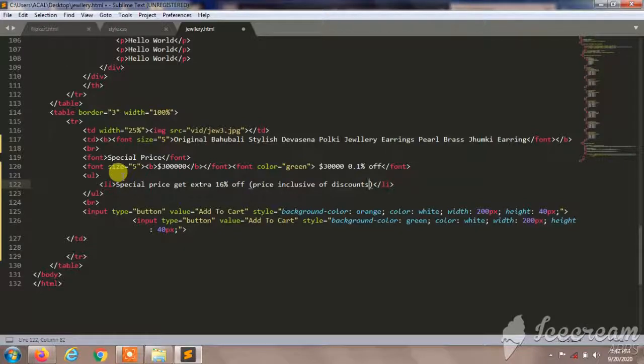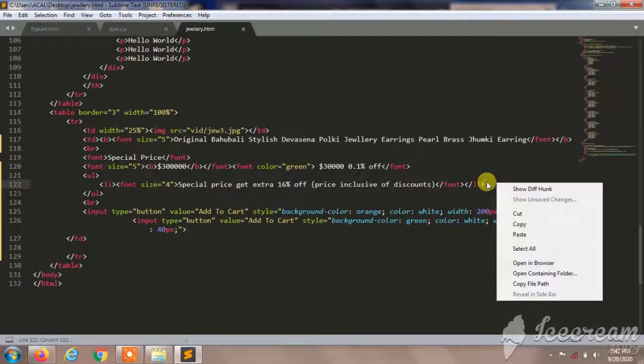And T and C. So you can give font, you can give the font's size, to make the content visible in our web page. So I'll give size, I'll close the font. You can give the size as 5 or 4. I'll give the size as 4, and I'll copy this. I'll paste it three more times.